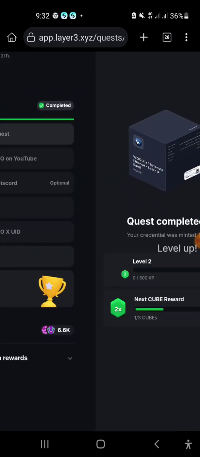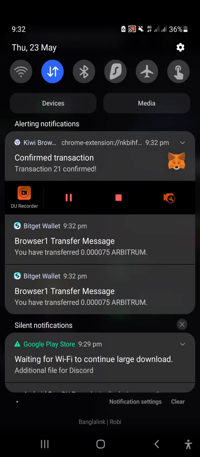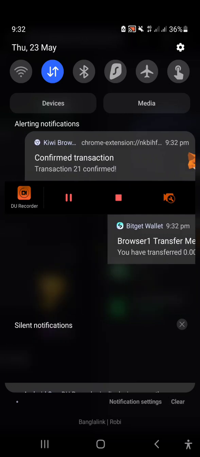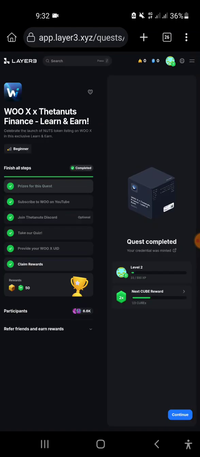So this is the work, and our MetaMask got notified of our task. This is the task, the airdrop that I shared with you today. If you face any problem, feel free to write a comment. I will definitely respond to you. I'm ready to help you.